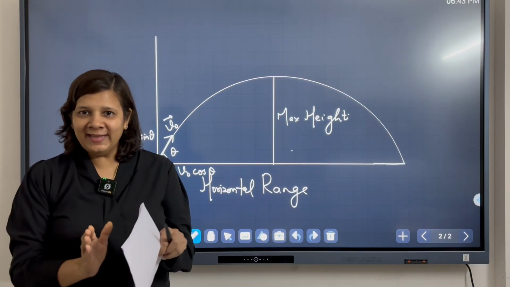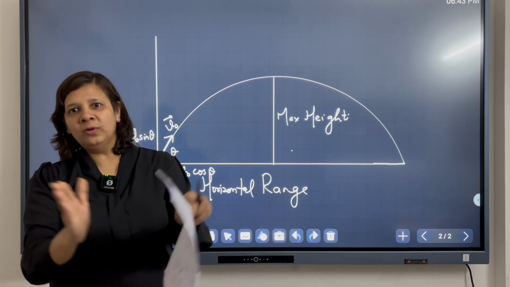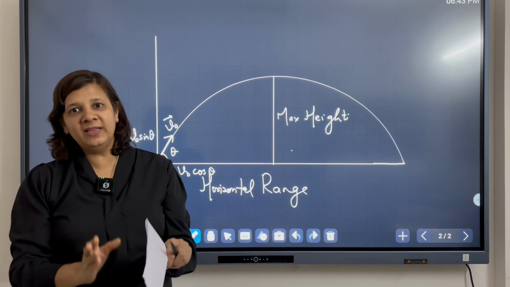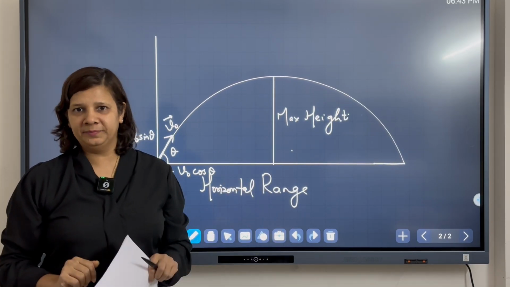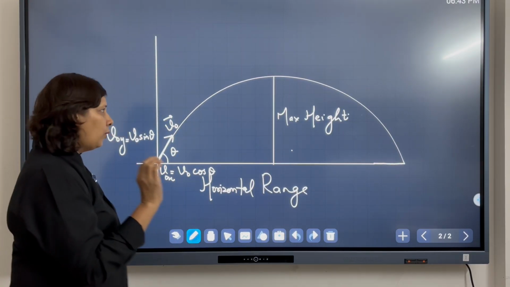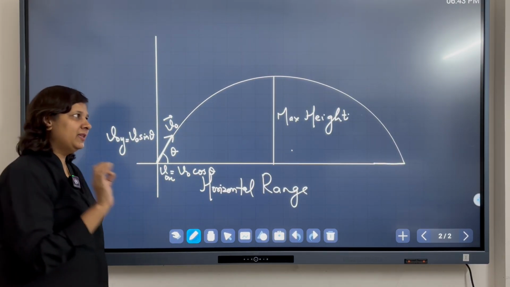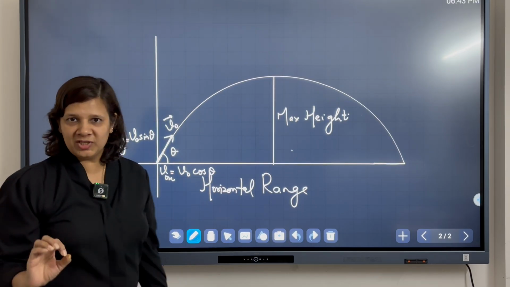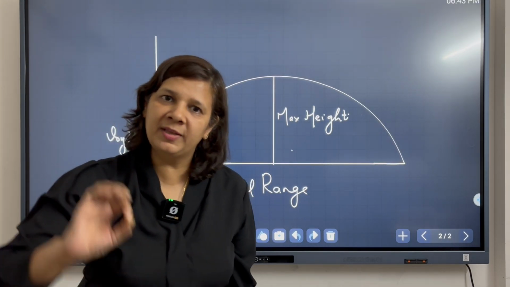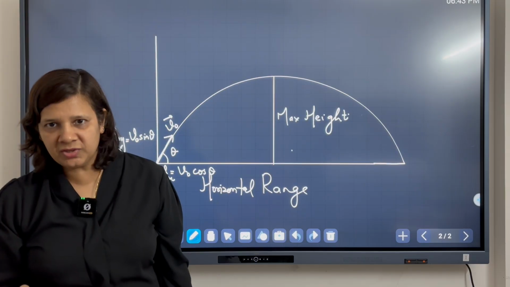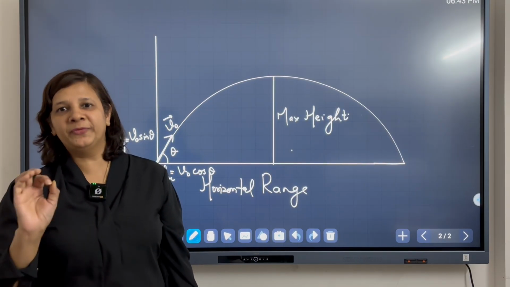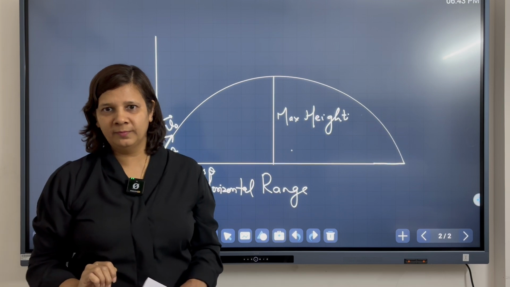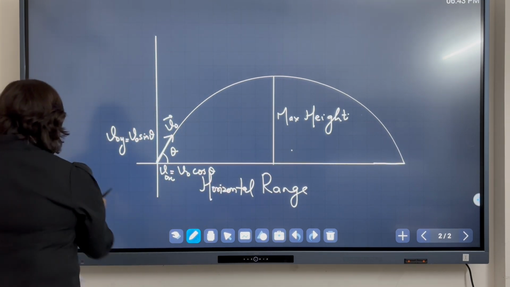So, we can use the kinematic equations in these two directions separately. What do we have to calculate first? We can calculate, using the kinematic equation in the y direction, the maximum height the ball has reached and the amount of time it takes to go up and come down. So, now, let us do that.